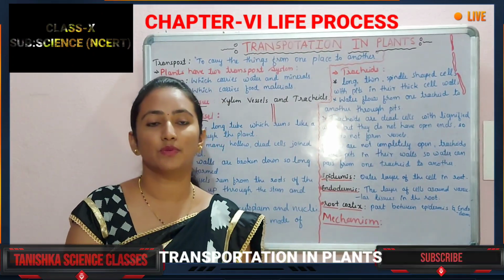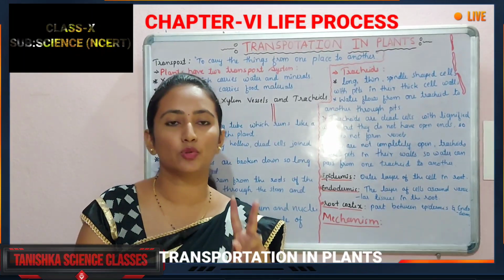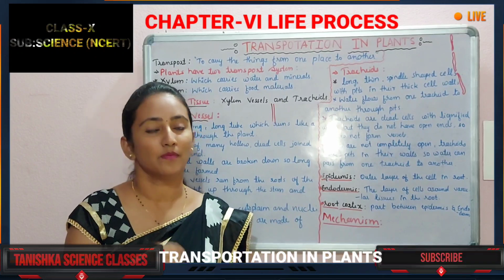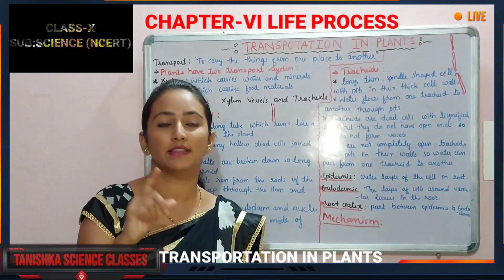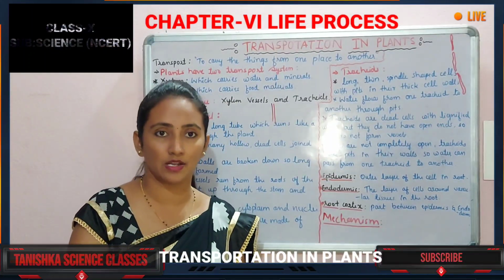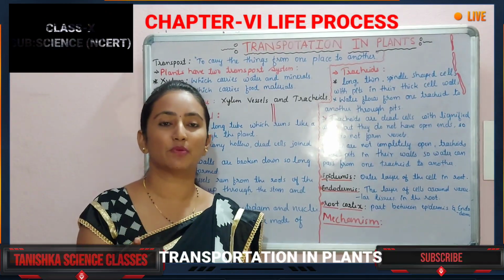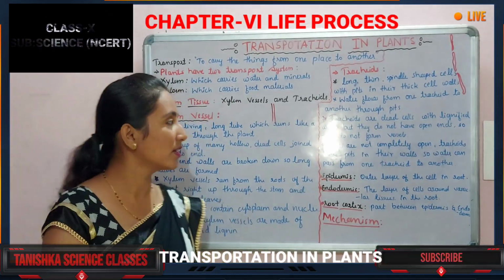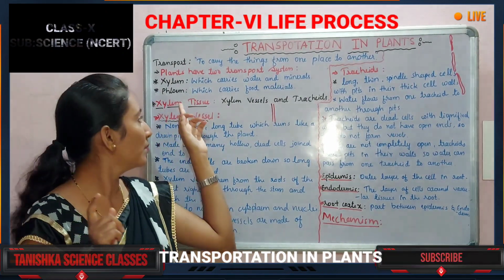In plants we can observe a vascular bundle. That vascular bundle contains two vessels, xylem and phloem. These two vessels are bundled together, and it is called the vascular bundle. Is it right? So xylem and phloem will be there. We can observe two transportation systems in the plant. So what are those? Xylem transportation and phloem transportation.